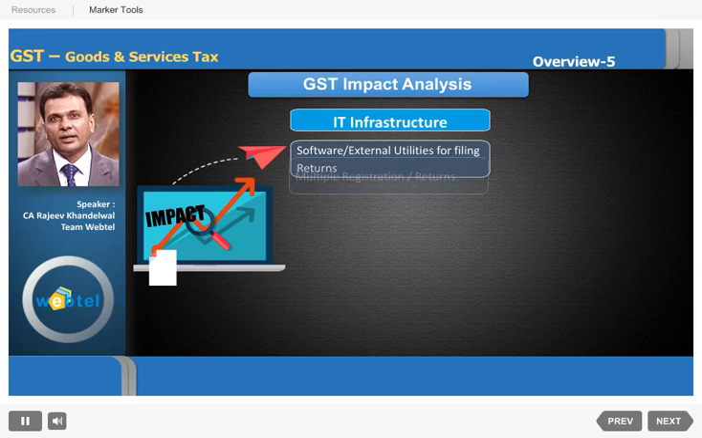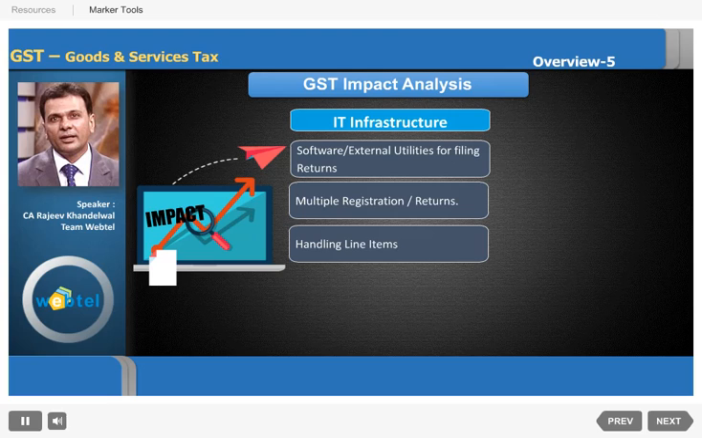Then filing of returns will be quite complex in GST, because here we will have to give line item wise data. So if we have 100 invoices and let us say there are 10 items in each of these invoices, then 1000 line items will be there in your return. So is your software capable of exporting this data, whatever accounting software or ERP package that you are using? Will it help you to export the data from the software and then import it for filing of returns, etc.? That needs to be seen.